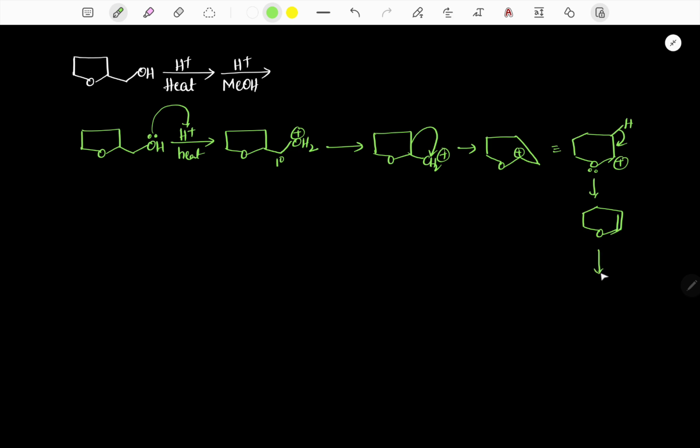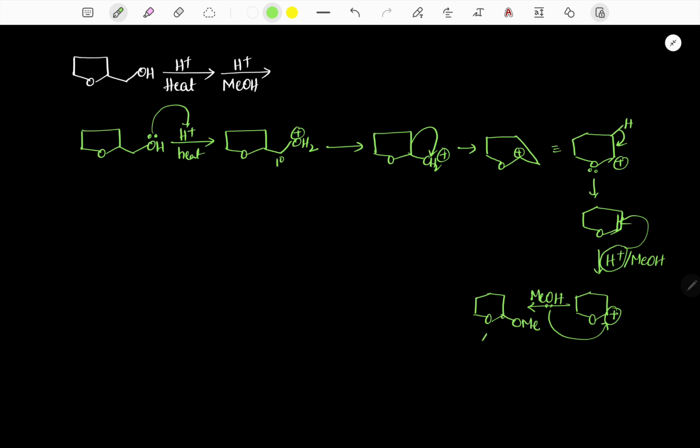Now it is treated with H plus and methanol. When H plus is added, the alkene reacts with H plus and gives a stable C plus. Now the stable C plus reacts with the nucleophile methanol and finally gives the corresponding ether like this.